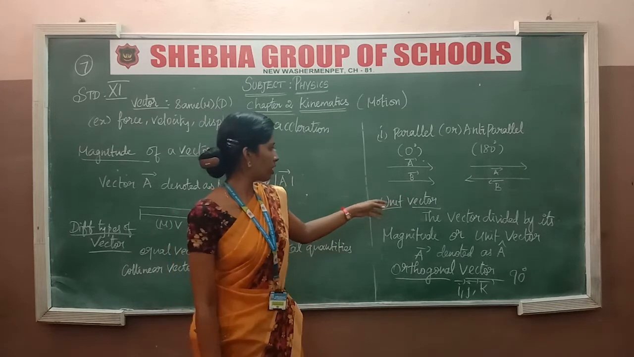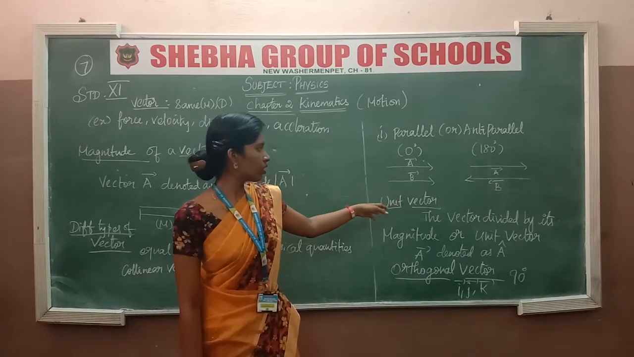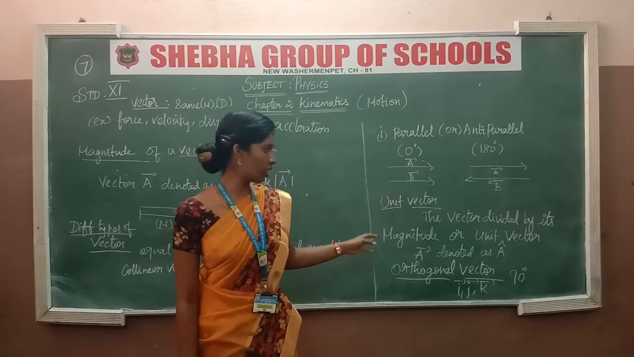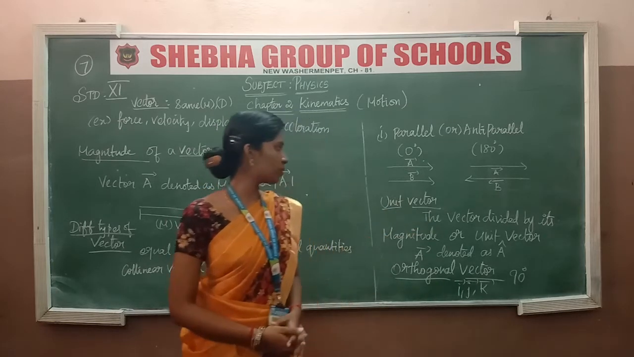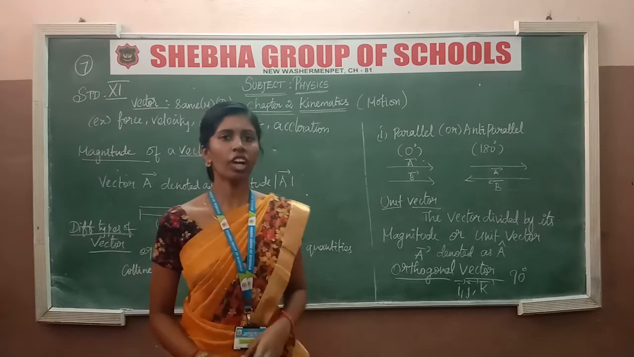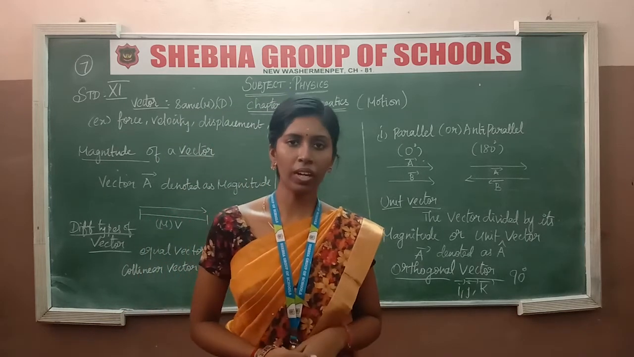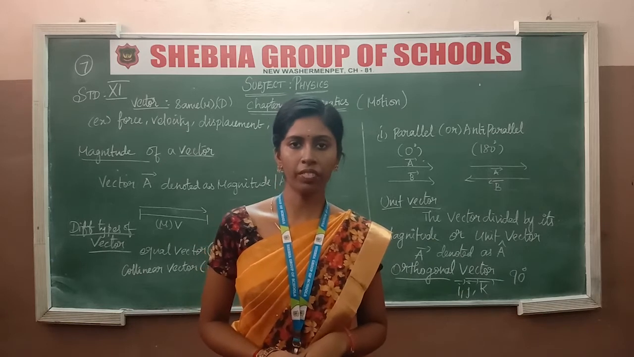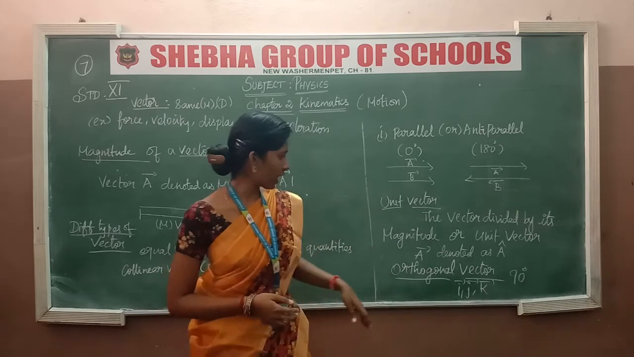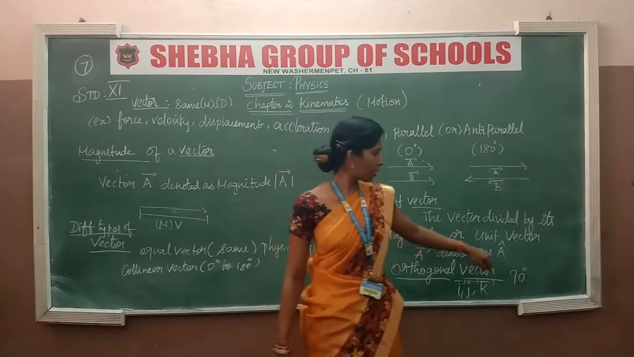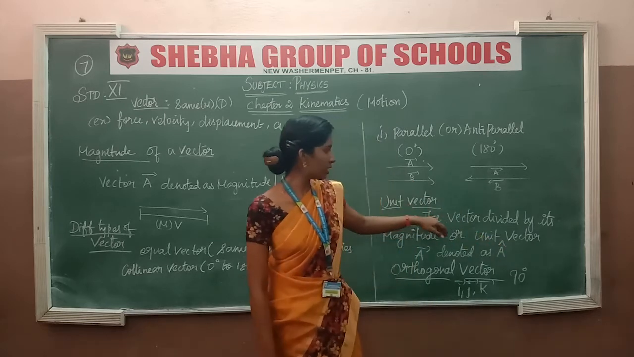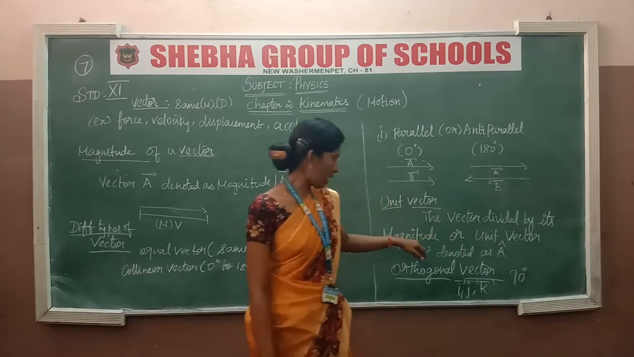It's perpendicular to each other. So after that is the unit vector. This vector is divided by its magnitude to get a unit vector. We have already seen that when a vector quantity is changed into magnitude form, we change it from vector to cap. It's a magnitude form. So the vector will be divided by its magnitude.